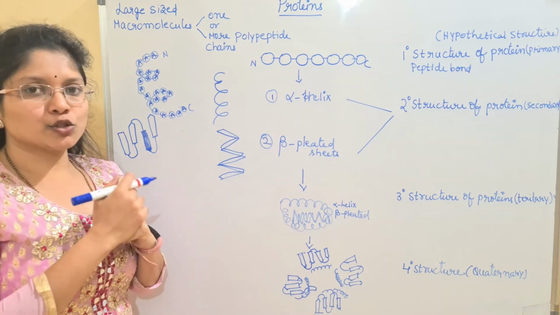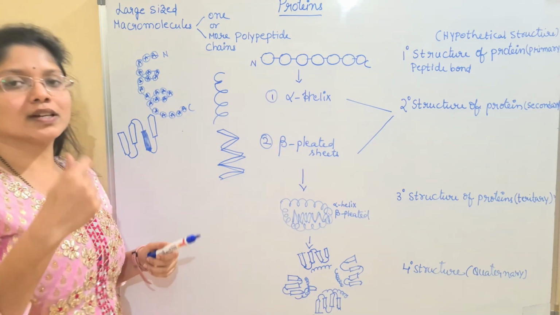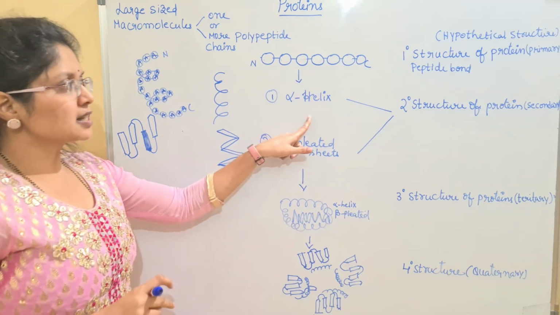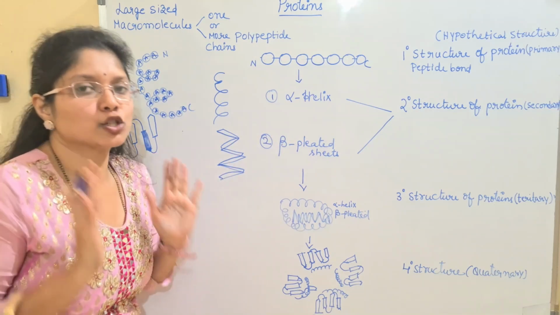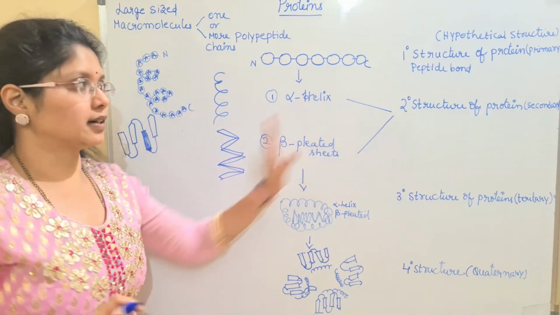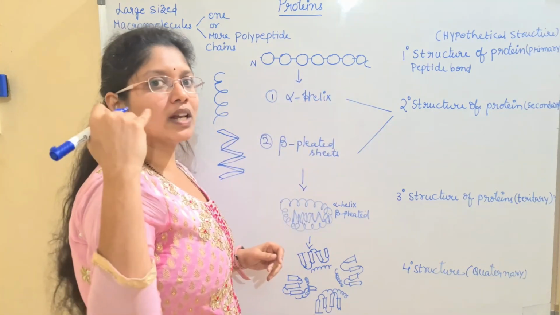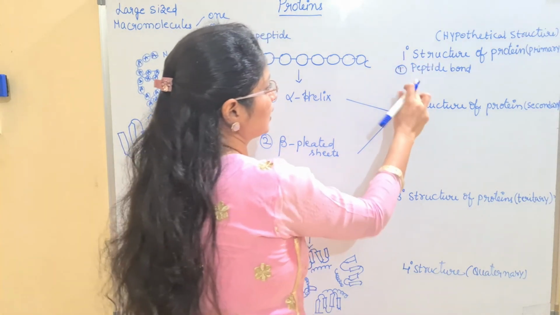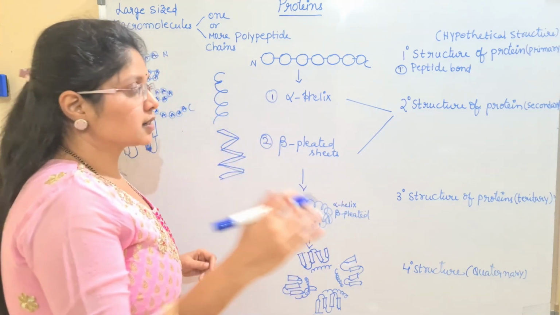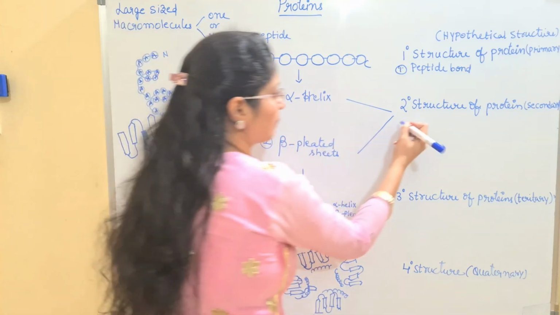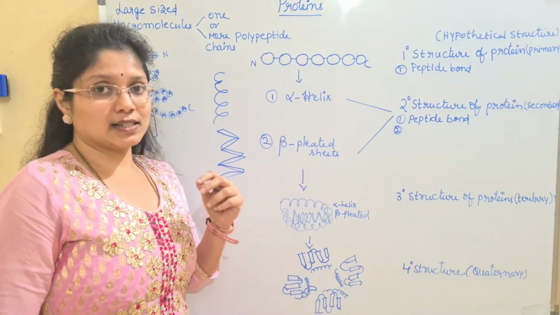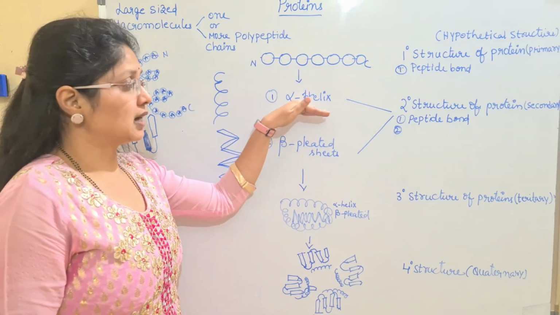When they are placed together, we have some kind of chemical interactions between them. And the first important common interaction that has to be present for any structure is the peptide bond. First we will write it here. For the linear chain, we have only one bond, the peptide bond. So the peptide bond is the only bond present for the primary structure. What about the secondary structure? The peptide bond is always present. First I have written the peptide bond. What is the second type of bond which is seen here? First we will discuss the alpha helix.